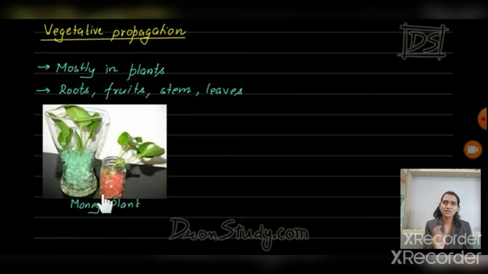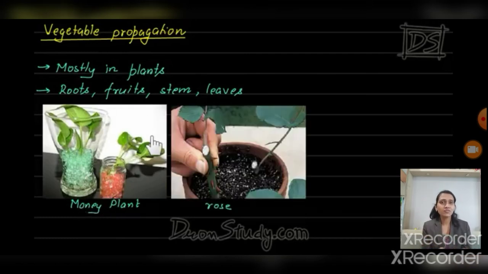You know, what do vegetative parts of the plants mean? Root, stem and the leaves. These are the vegetative parts of the plant. For example, the money plant. How does it go? If we just cut the stem of that plant and sow it in another region, it germinates there as a new plant.